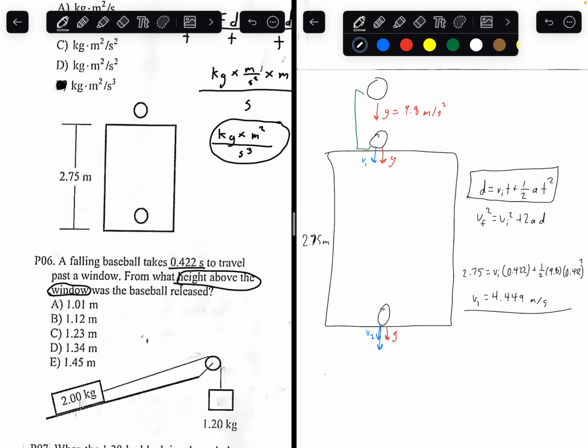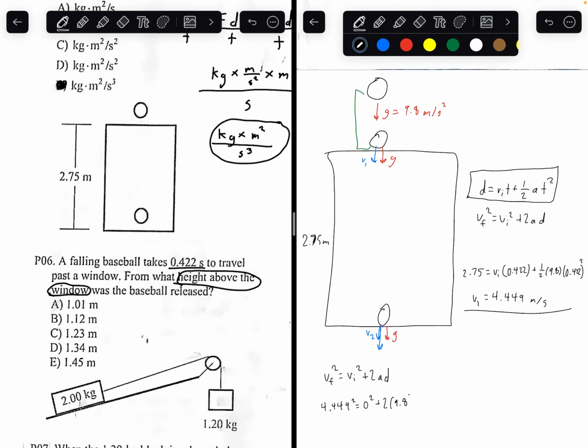So we use the second equation here. Final velocity squared equals initial velocity squared plus 2AD. In this case, since this ball is considered the final position, that would be the final velocity. So 4.449 squared. What is the initial velocity? Like I mentioned at the beginning of this problem, this ball has no initial velocity because it's just being dropped. So there's no initial velocity.